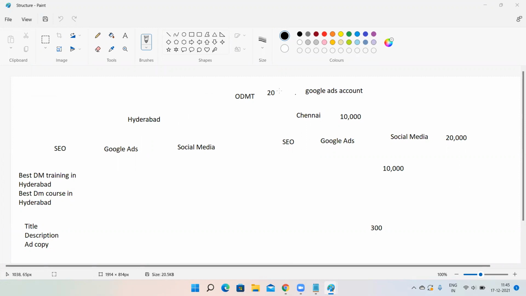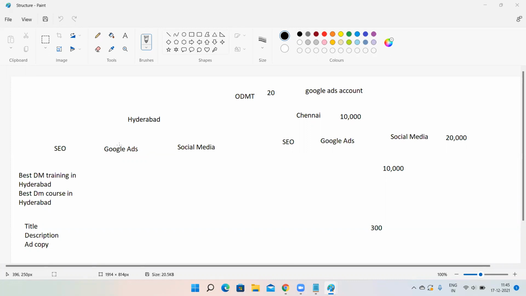First, the structure starts with your Google Ads account. Then under the Google Ads account, after creating it, you have to create campaigns. Which locations you want to target, you have to mention. After that, what services you are providing are known as your ad groups. Always remember, campaign is nothing but location. Ad group is nothing but services. What all services you are providing, you have to mention.